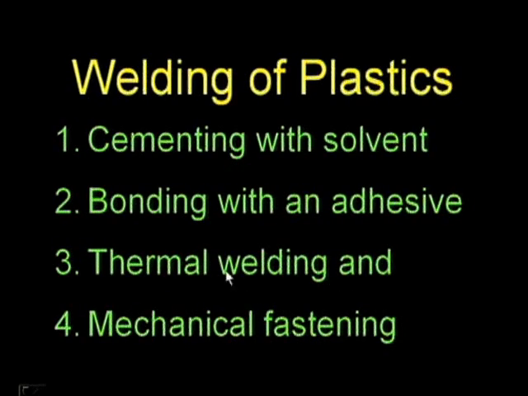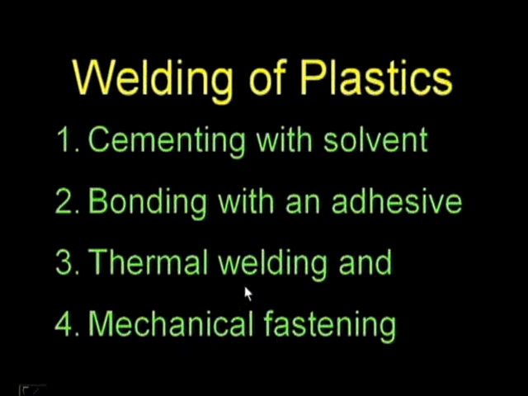Here, in cementing with solvent, some solvent is used. In bonding with an adhesive, some adhesive is given for making a joint. Thermal welding is the application of heat, which we know.